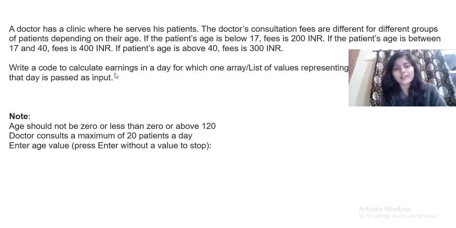Write a code to calculate earnings in a day for which one array or list of values represents the age of patients who visited on that day. Also, they have given a note that age should not be 0 or less than 0 or above 120. The doctor consults a maximum of 20 patients a day. Enter age value. Press enter without a value to stop. Right? Let me show you an example.